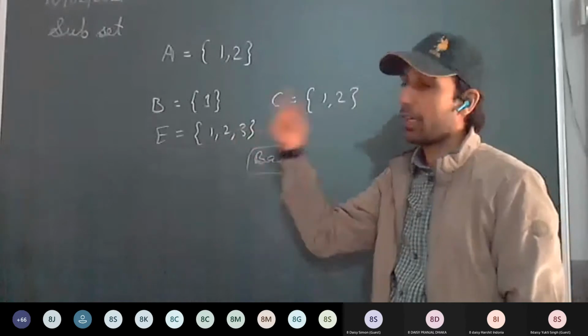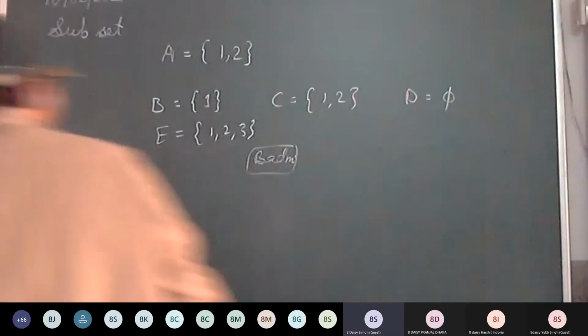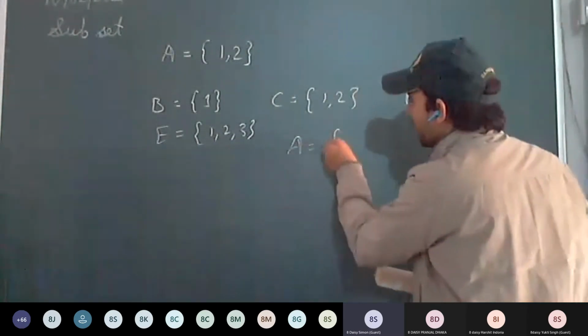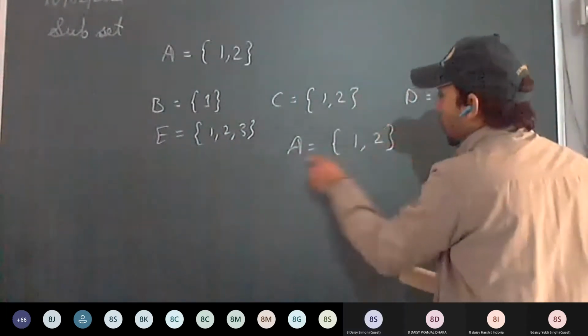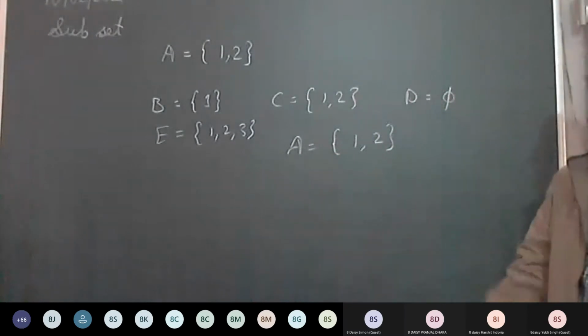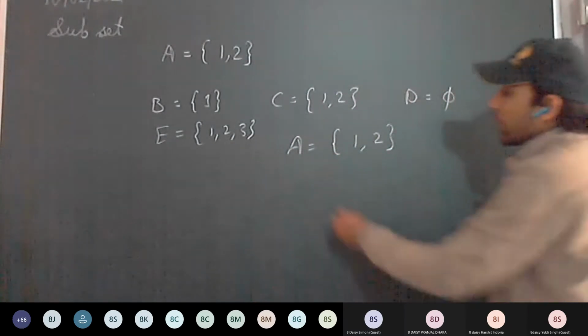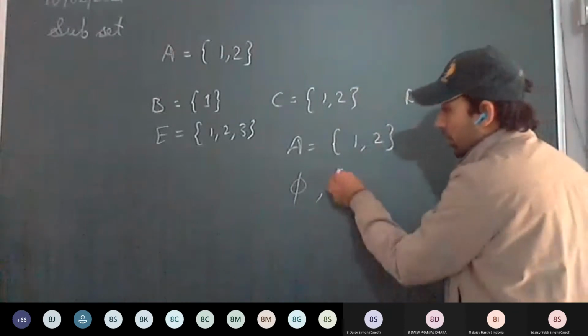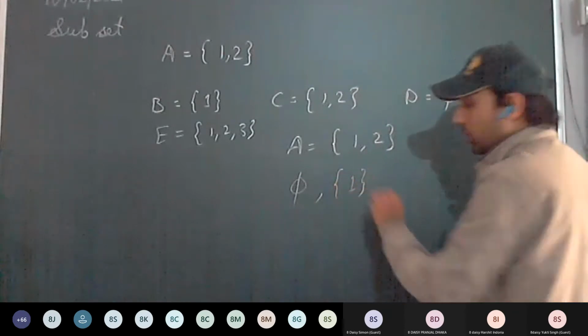Okay, this is clear. So for example, if it is given in a question to write all the subsets of A, all the subsets of A we have to write. So we start with the null set, the empty set. All the subsets we have to write. This is also a subset.